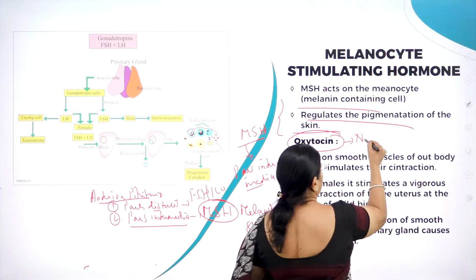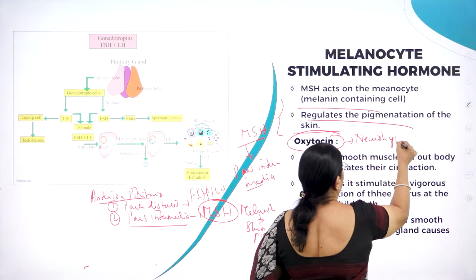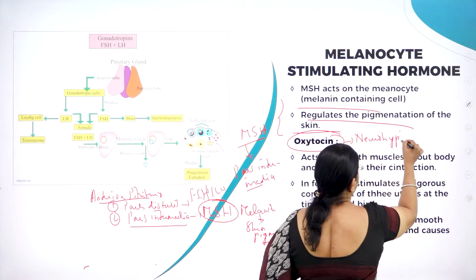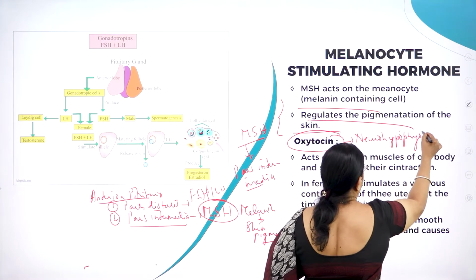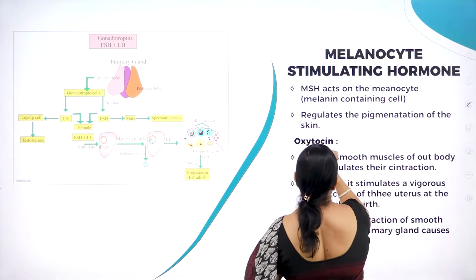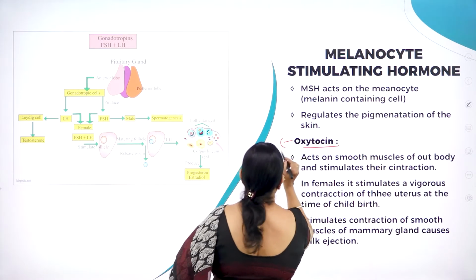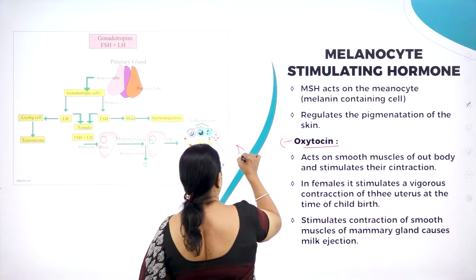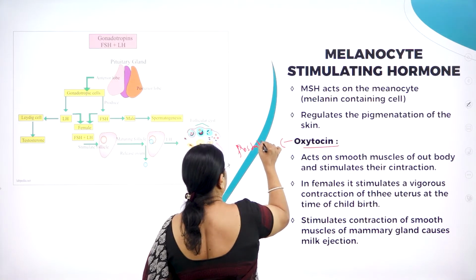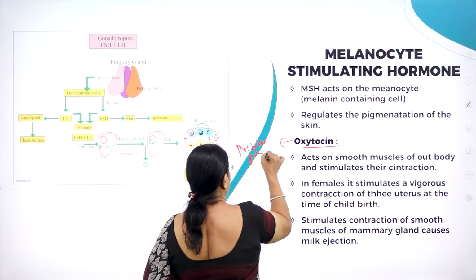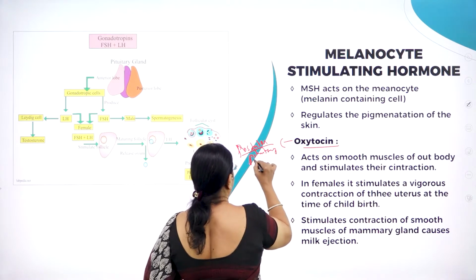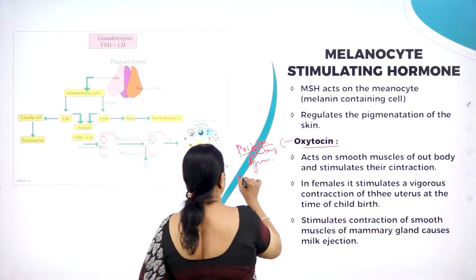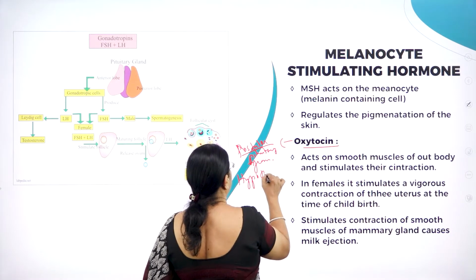Oxytocin is received by the posterior pituitary from the hypothalamus.